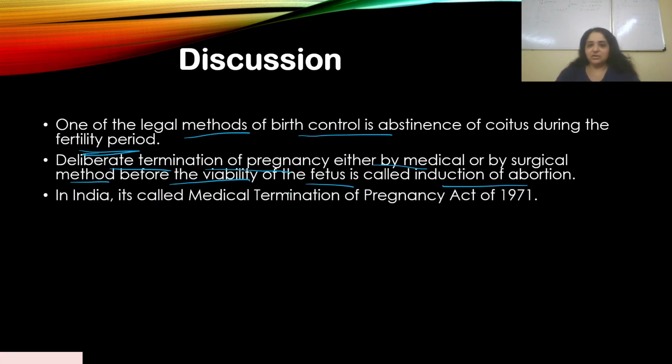Now there are certain laws in India that were made to make abortion feasible for women who did not want to continue their pregnancy. Okay, so in India it's called the Medical Termination of Pregnancy Act of 1971. And it is important that you are aware of this. It's called the Medical Termination of Pregnancy Act, MTP, and it was established in 1971.